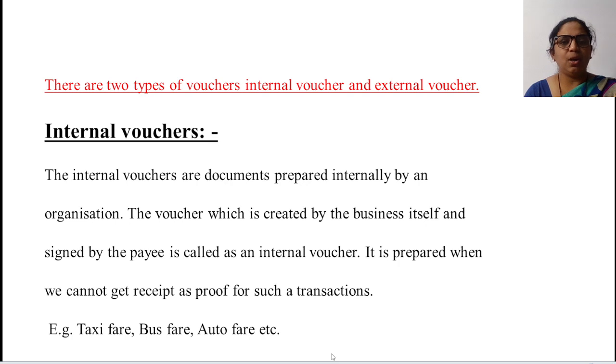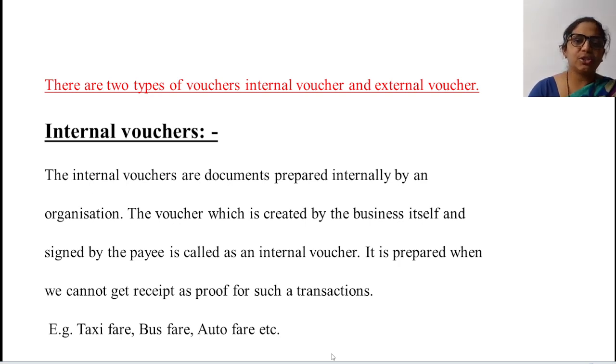It is prepared when we cannot get a receipt as a proof for such a transaction. Always remember, it is prepared internally by an organization when you cannot get a receipt as a proof for a transaction.